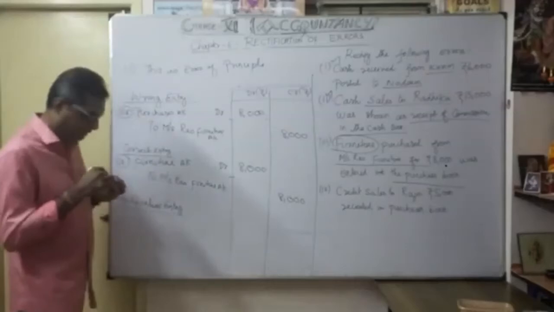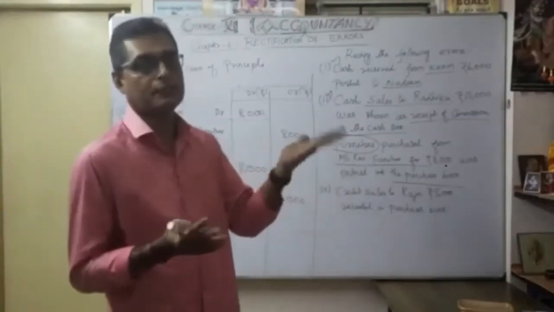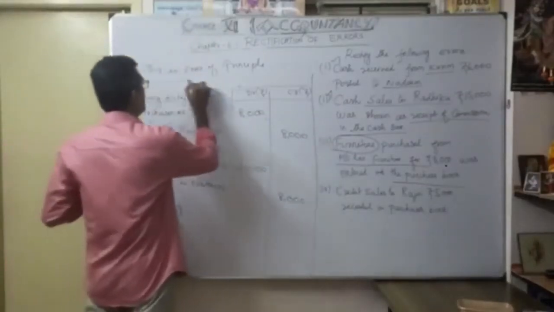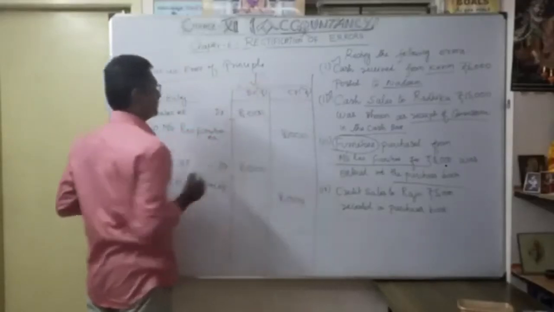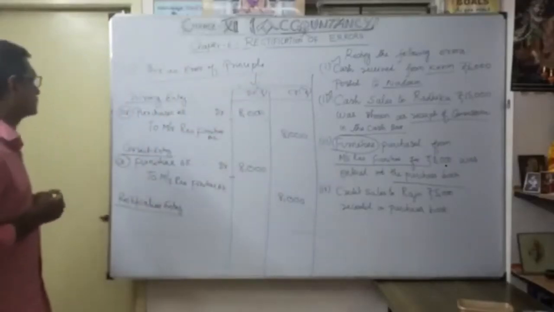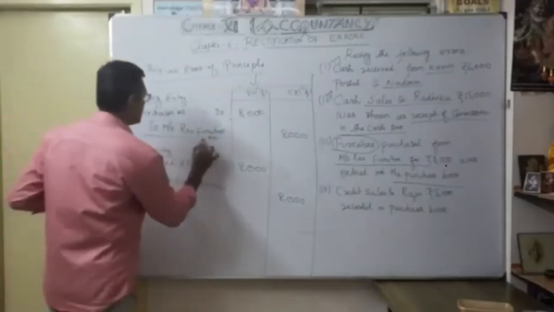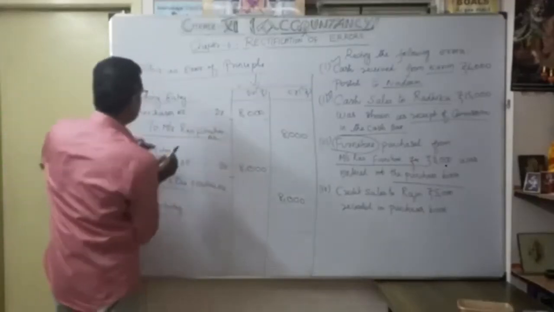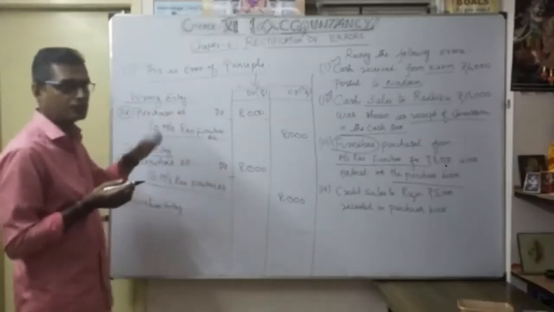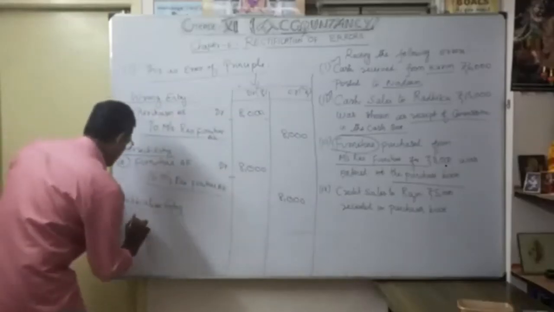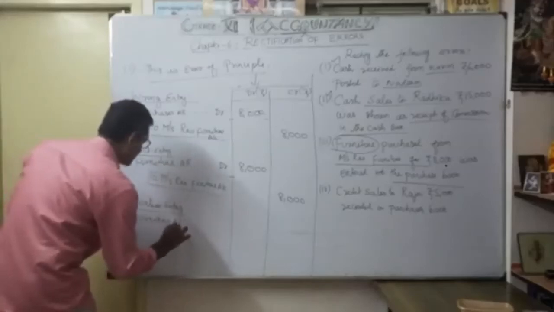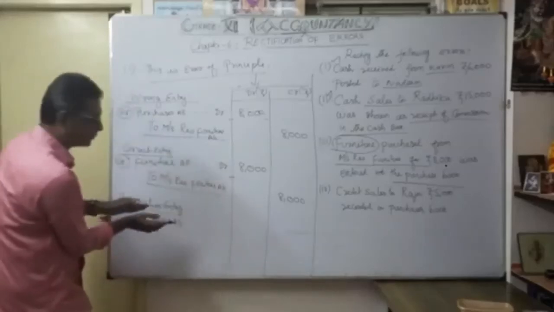So this is the capital expenditure. Here the allocation of capital and revenue becomes confused. That's why it is coming under what type of error? This is the error of principal. That is very important. Now what is the rectification entry? Very simple. As you know, the credit part is correct. Instead of purchases, wrongly debited earlier, now we are going to credit. Furniture anyway we are going to debit, we want to show it as a furniture account. Earlier not shown, that's why we show it now.